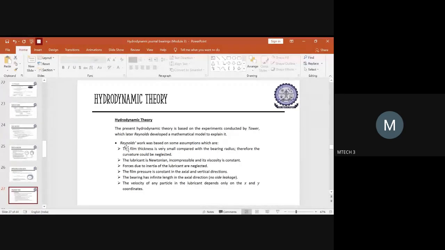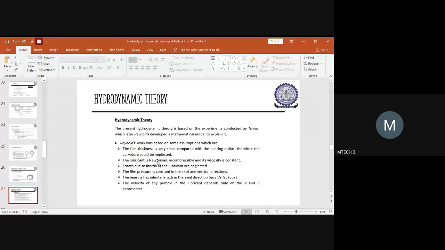And the second thing, the lubricant he used is basically a Newtonian fluid, wherein the viscosity will remain constant, irrespective of the pressure applied on it across the contact area. Apart from that, they assume that it is an incompressible lubricant and its viscosity remains constant.